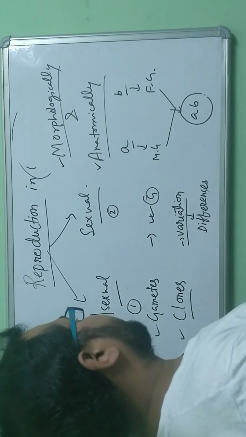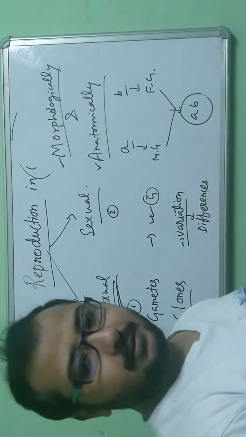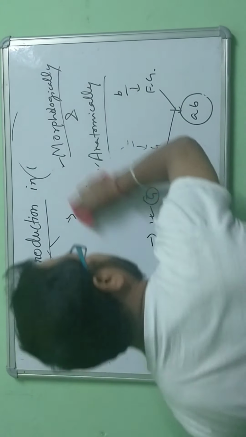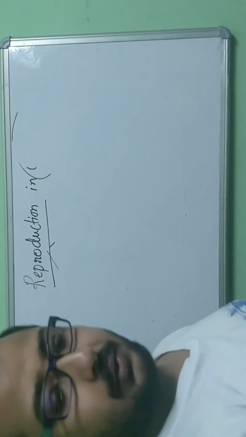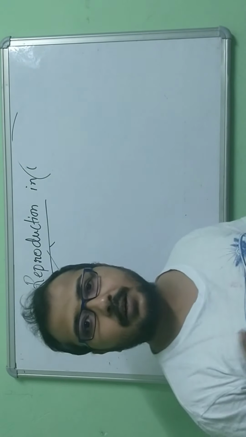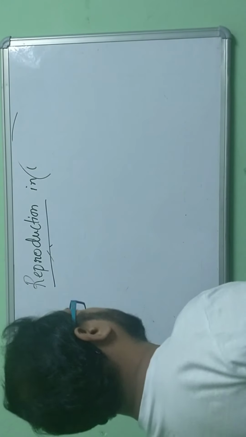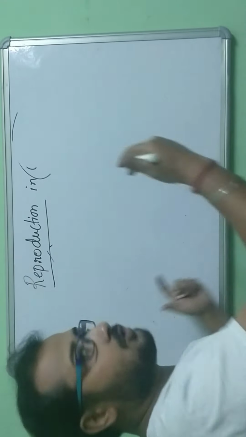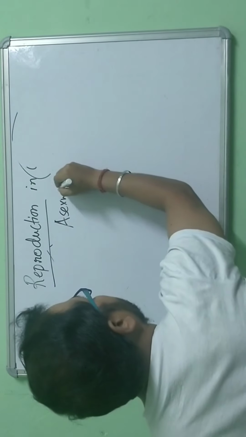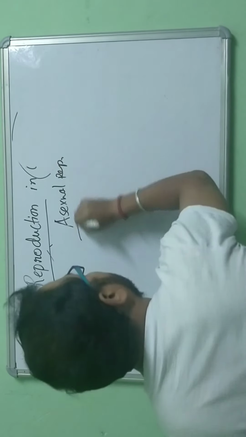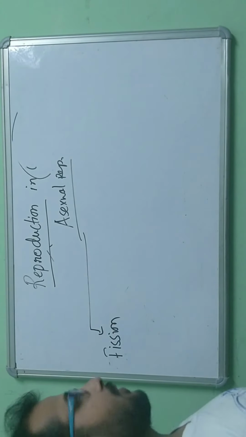The next topic we are going to discuss is asexual reproduction, in a little more detail. First of all, we have to see the different types of asexual reproduction. If you have a copy with you, please note down; I'm going to give you a flow. We must know the different types of asexual reproduction. First of all, it is fission. We will talk about it one by one.